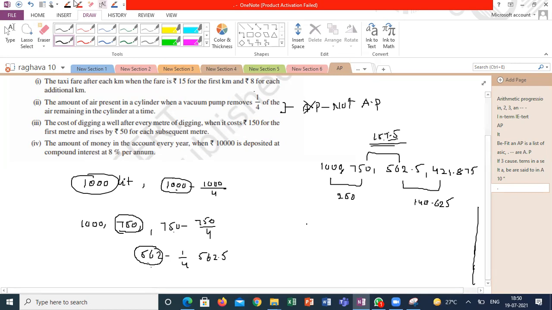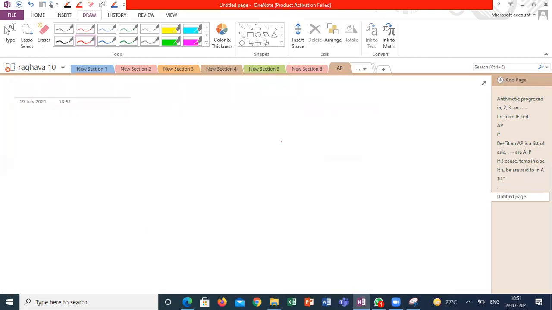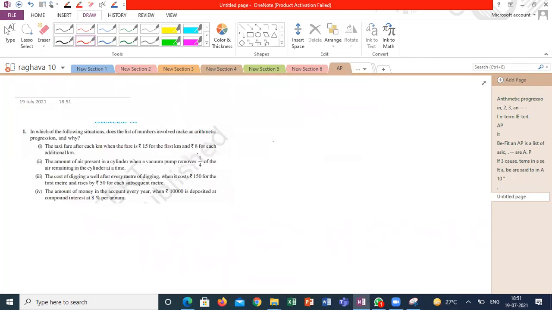Anyone having any doubt in the second question? Durlav, Raghav, please. No doubt, sir. So how I can say the third question is in AP? Who is going to explain the third question? Arman or anyone? Harita, Vaishnavi?